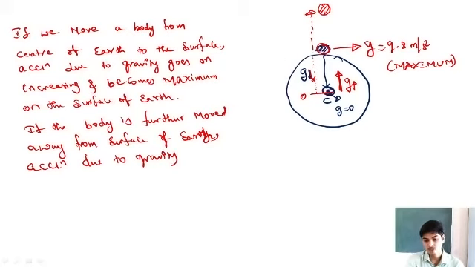As we move away from the surface of the Earth, acceleration due to gravity again decreases. So if one moves the body above the surface of the Earth, acceleration due to gravity decreases.